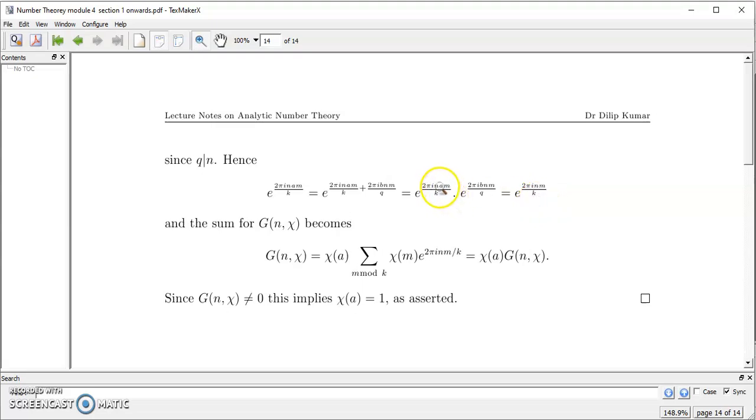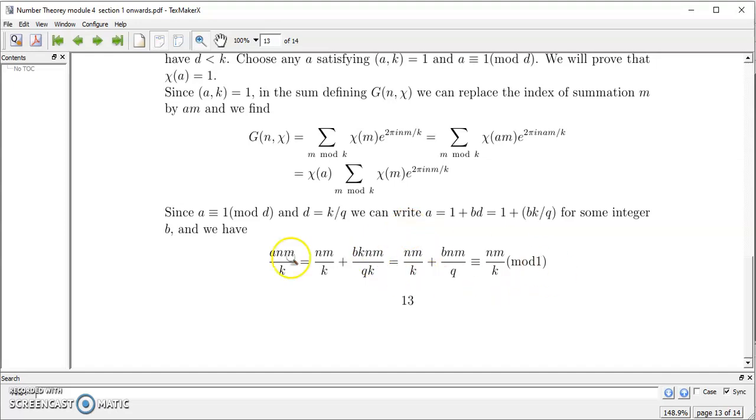Please avoid this, I will correct it in the notes. This a is not there here. Here a is there, but here and here there is no a. So I will correct it in the notes. So e raised to 2 pi i nm by k is the same as e raised to 2 pi i nm by k. This is what is explained in this step.